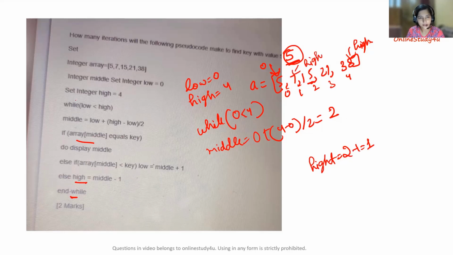Now again, low value is 0 and high value is 1. Is 0 less than 1? Yes, the condition is true. So again we calculate the middle. This time middle equals 0 plus 1 minus 0 divided by 2, so you will get 0 as the output. Now again you check if array of middle, that is array of 0, which is nothing but 5, equals 5. Yes, it is. So you have to display middle.